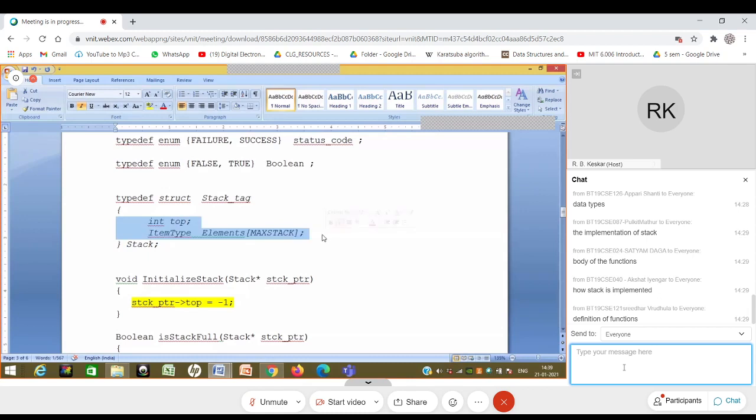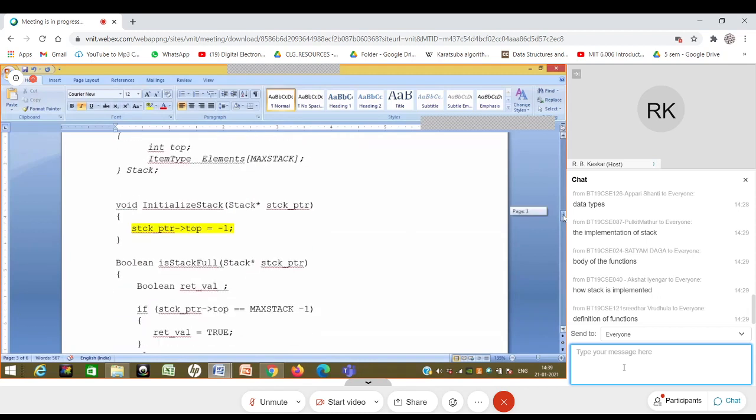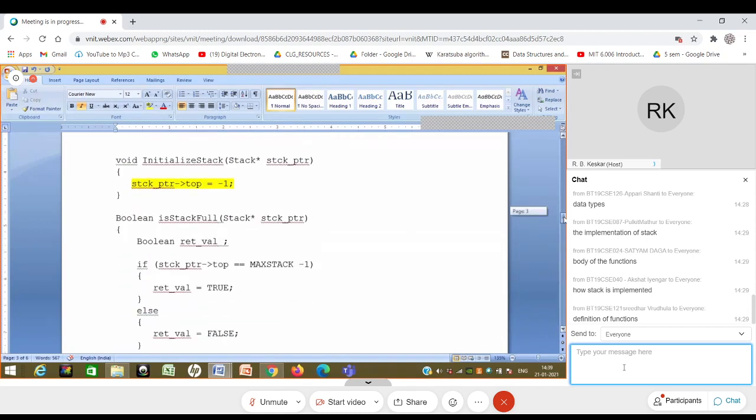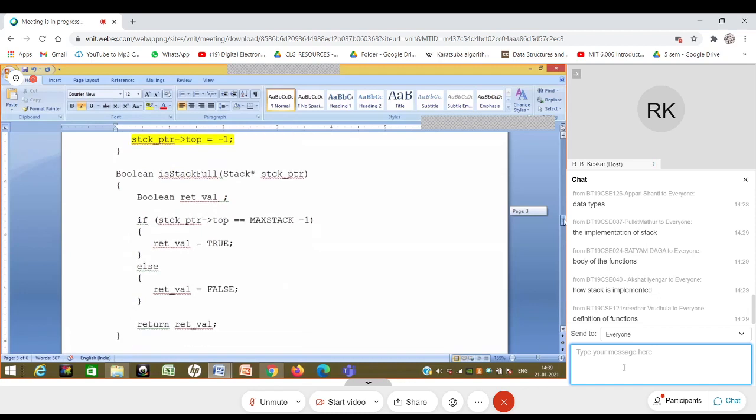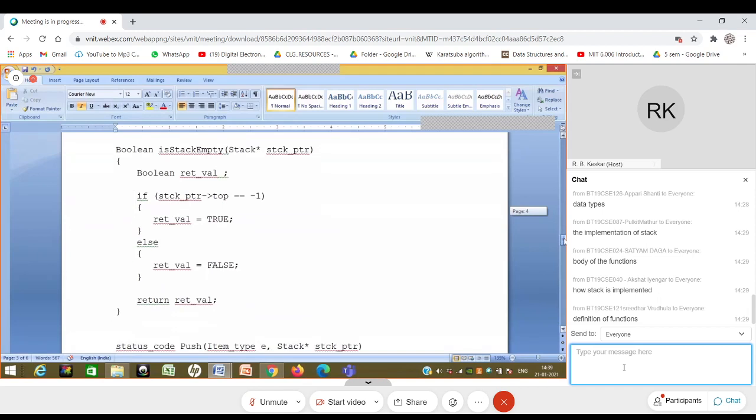And then by passing the stack pointers etc., we made sure that the outside world need not know. We provided the functions to them. Someone pointed out that you are using some extra functions. So I provide functions like stack full, stack empty, a lot of other things, and I made sure that the outside world need not know what is happening over here.